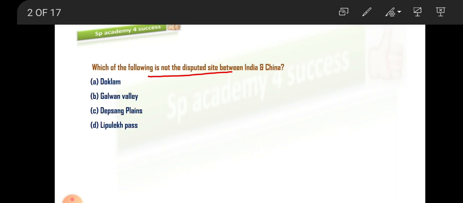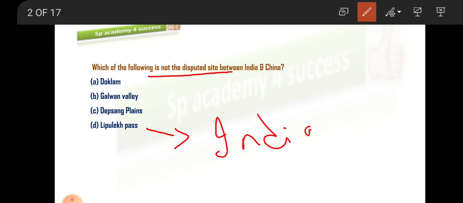So what is this Lepulekh Pass? This is a small pass that exists between India and Nepal. Clear? This is not between India and China. The rest, that is Doklam, Galwan Valley and the Depsang Plains, are all between India and China. Clear? So the answer is option D.